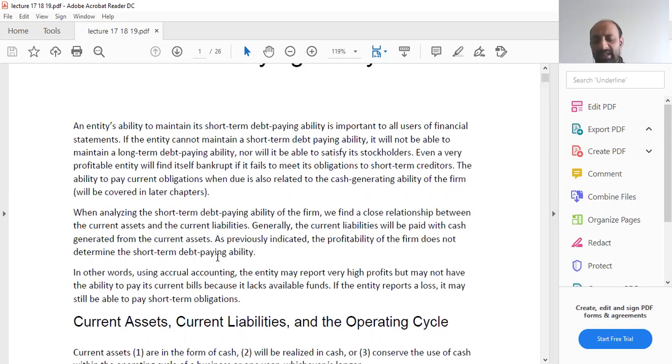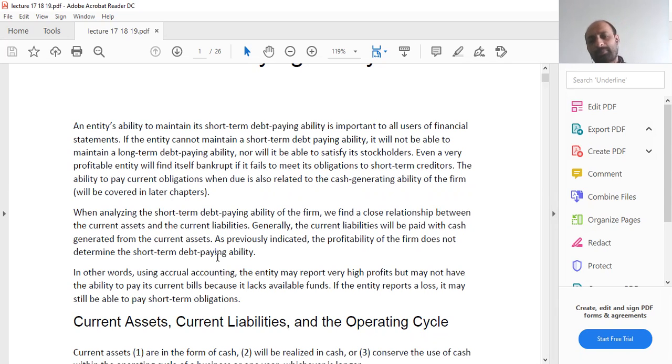For example, your current liability is that you bought raw material on credit. That is your current liability. So that current liability you will pay by giving cash, which is your current asset.